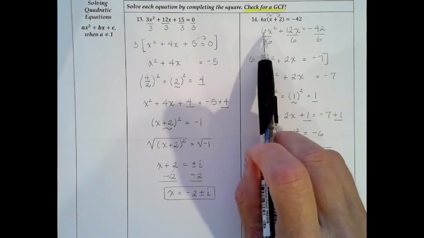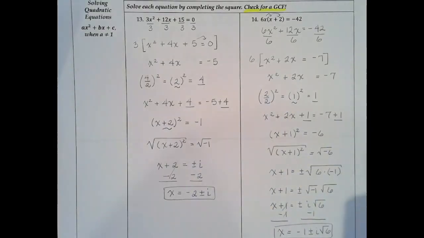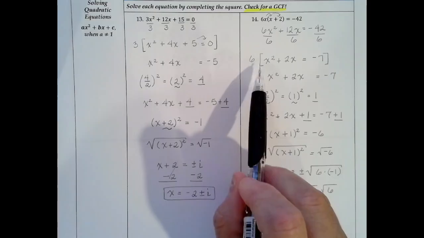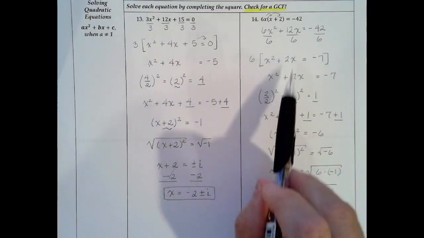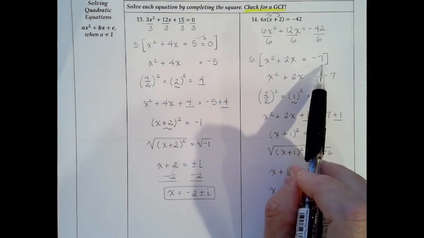Then next, because there's a 6 in front, let's go ahead and divide each of these terms by 6 and see if we can factor out a GCF of 6. So when we factor out the 6, we're left with x squared. 6 divided by 6 is x squared. 12 divided by 6 is 2x. And negative 42 divided by 6 is negative 7.